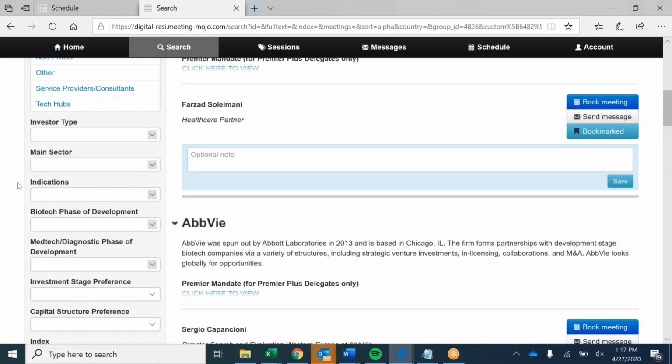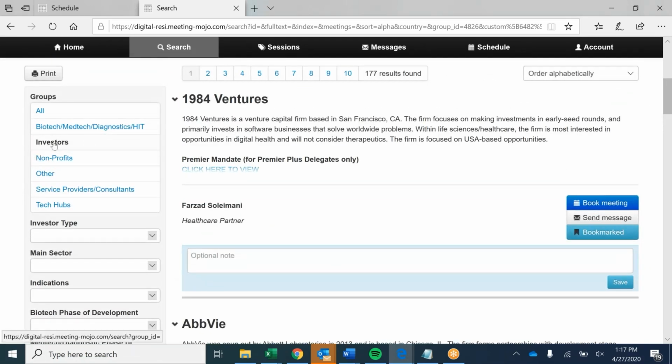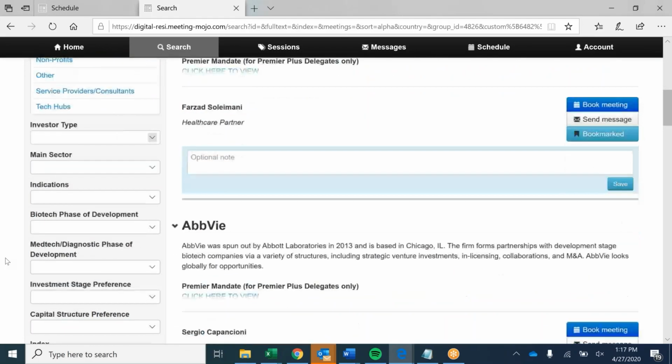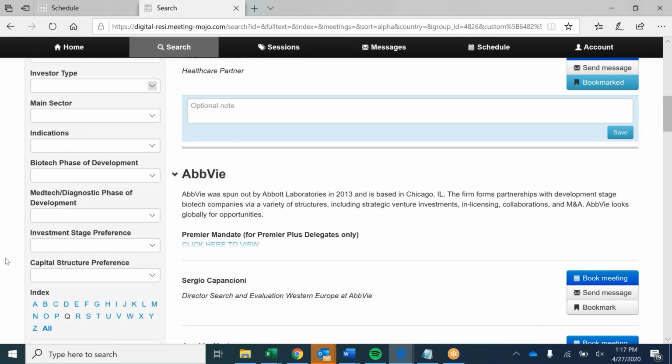So I would say the main filters you want to have on are the group you're looking for, sector, and then phase of development. You can try, again, just play with the filters, see what yields the most results. But when you're sending meeting requests out, you want to send as many meeting requests as possible to all relevant investors, even some that aren't top tier investors, your best fit. Maybe they're a little outside of your shooting range. Just reach out to them. It will be worth it. You never know if they'll be interested.